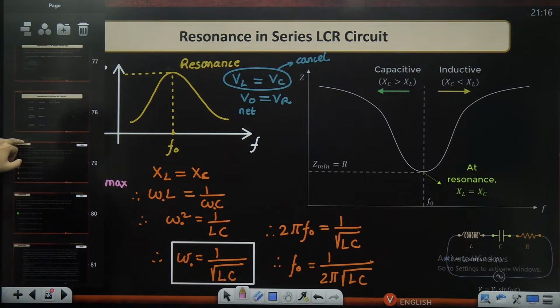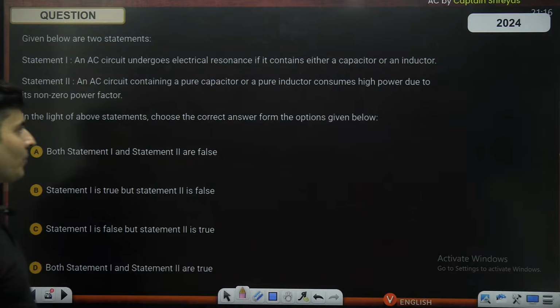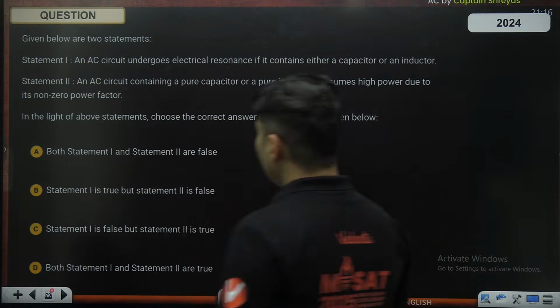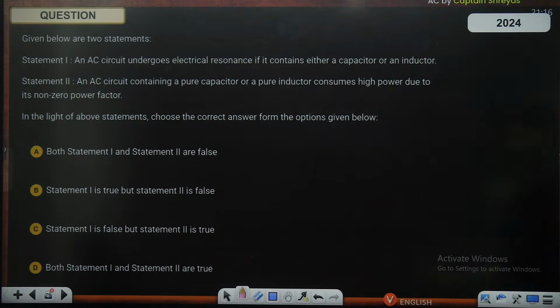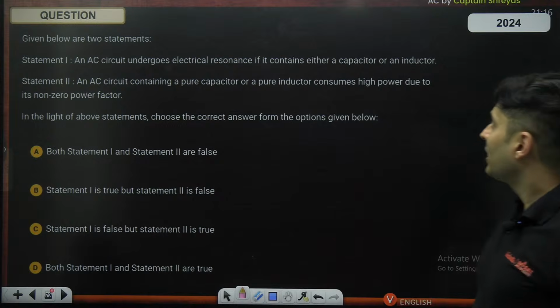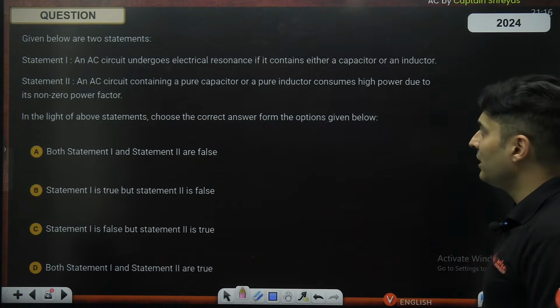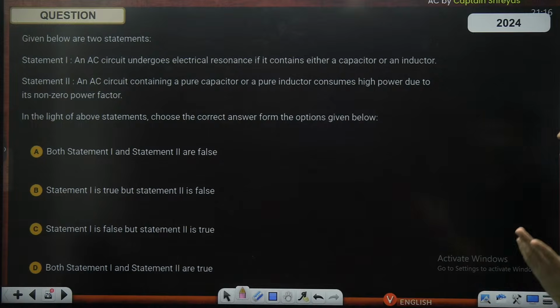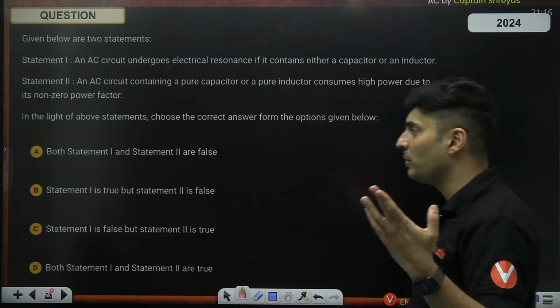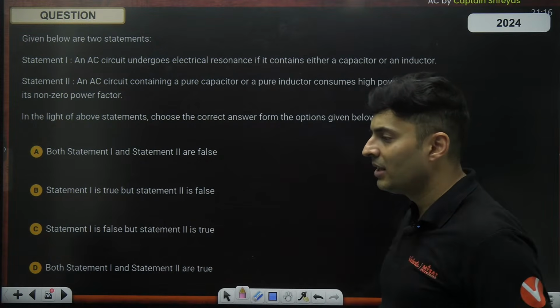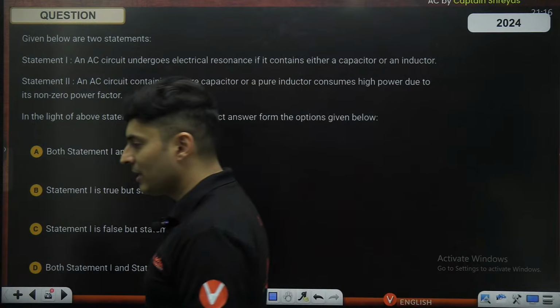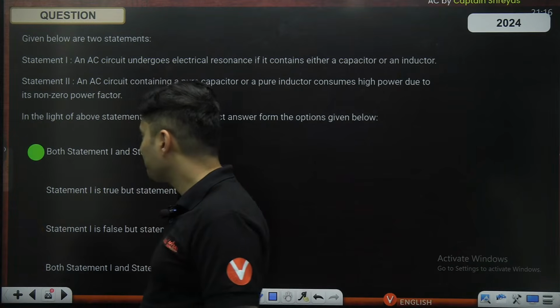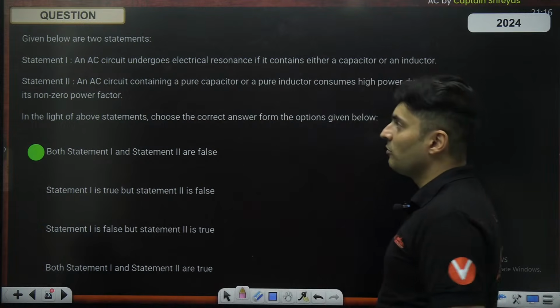So if I use that same concept in this particular question, which was asked in 2024: in an AC circuit which undergoes electrical resonance, it contains either a capacitor or an inductor, and an AC circuit containing a pure capacitor or pure inductor consumes high power due to its non-zero power factor. Now I think this problem can be solved easily. Tell me guys, option A says... Yes, perfect. Both are false.